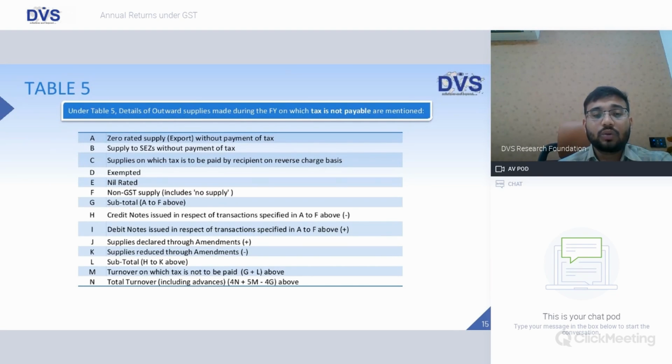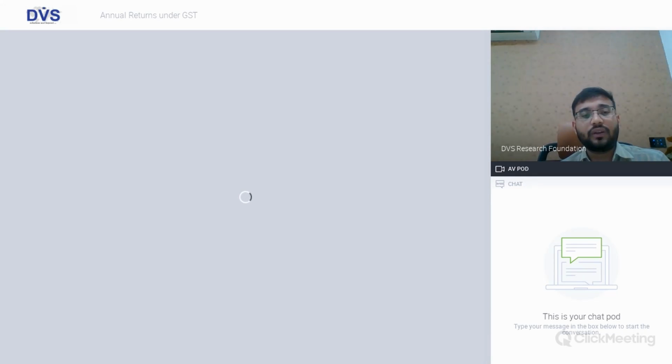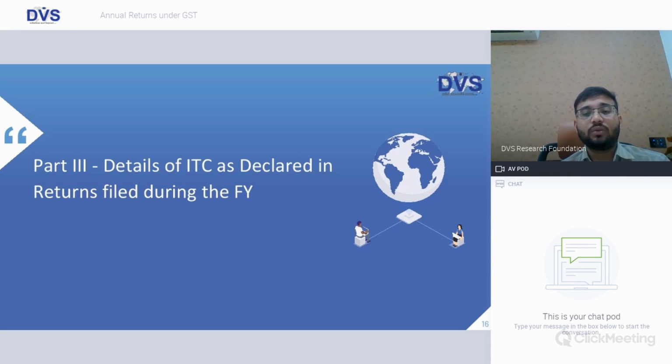Non GST supply includes no supply as well, the subtotal from A to F. Credit notes issued in respect of transactions referred to in A to F, debit notes for the transactions referred to in A to F, supplies declared through amendments, reduced through amendments, turnover on which tax is not to be paid, and total turnover. So whatever we have seen in table 4, more or less similar, but without payment of taxes. If there are such supplies made, those details will come in table 5.